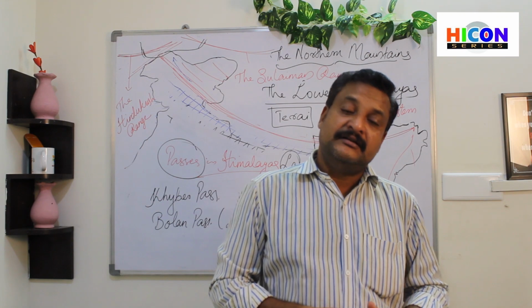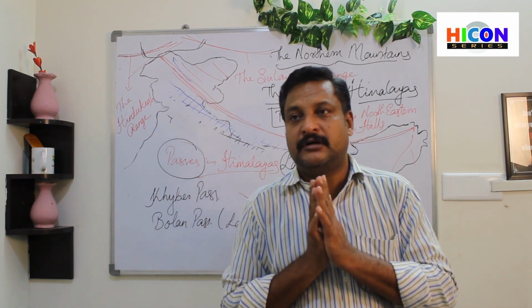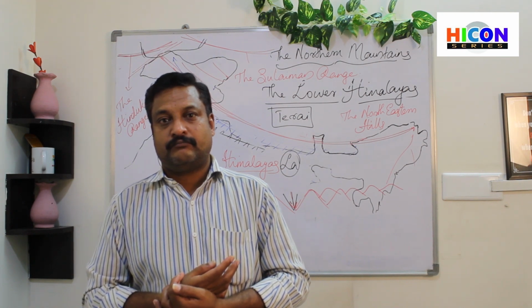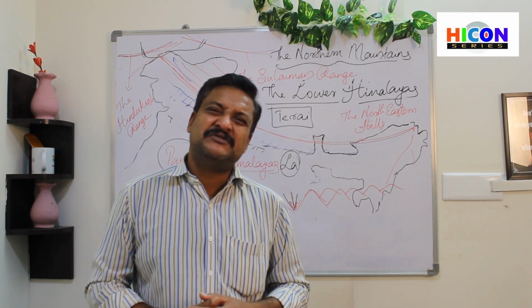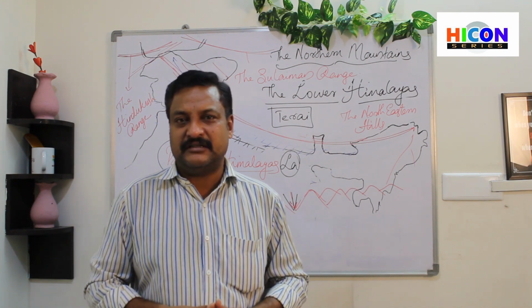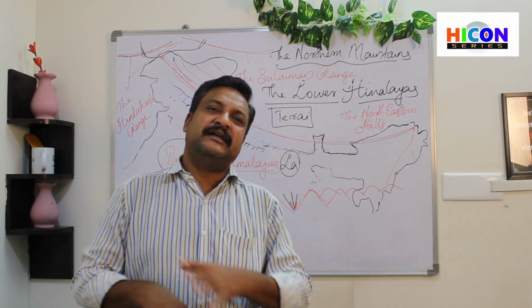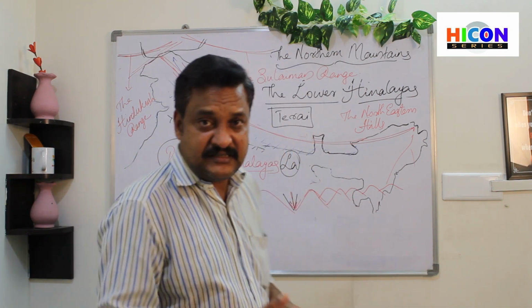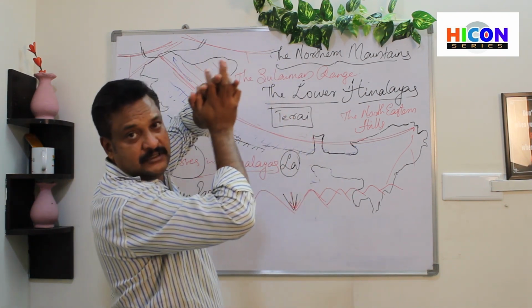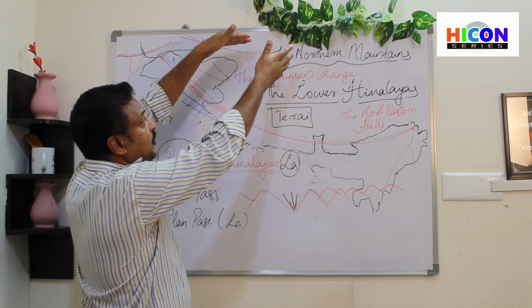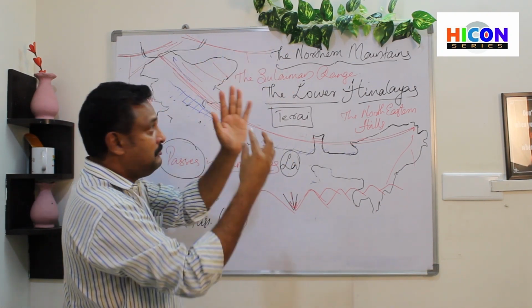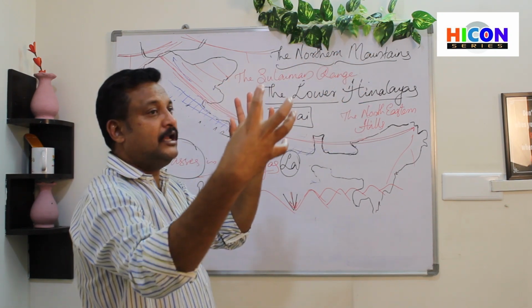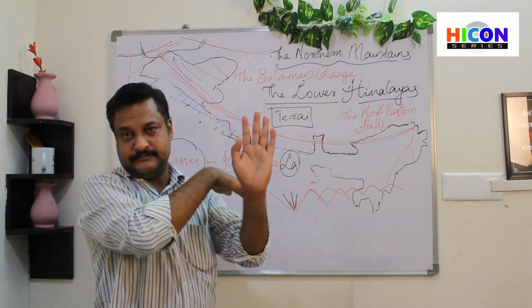it prevents the dry winds from the Tibetan region from coming to India. Dry wind means what? There won't be any moisture in that. It can simply make the entire area dry. So here we have Tibet. This dry wind that is blowing from Tibet is blocked by these mountains and sent back. They won't allow this wind to come to India.